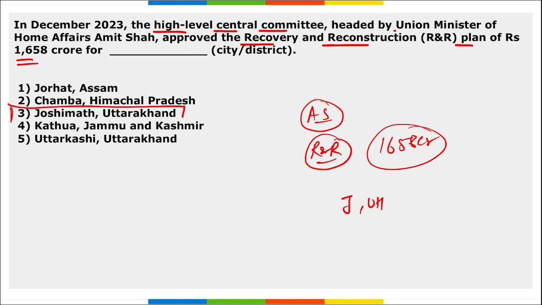Take a note of this. As we know, in Joshimath there were multiple landslides during the rainy season and multiple buildings were demolished during that time. So, for the same, a recovery and reconstruction plan worth 1,658 crore rupees was approved by Amit Shah for the reconstruction of Joshimath, Uttarakhand.